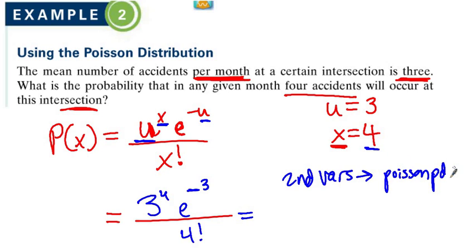And then you want PDF. Do not use CDF. That's something different. PDF is when we want exactly 4. The CDF type stuff is when you're using things like at least or at most. So Poisson PDF. You will click on that, and it's going to ask you two things.